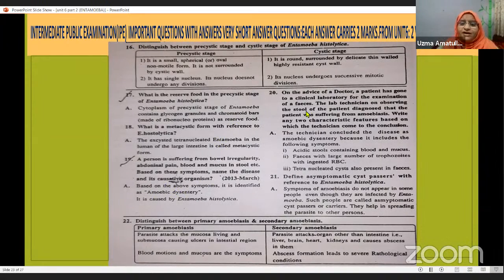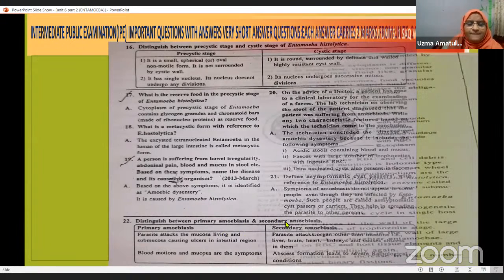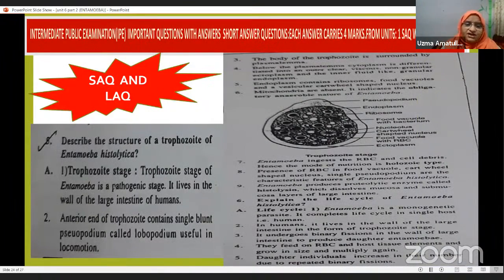Now, next is, on the advice of a doctor, a patient has gone to a clinical laboratory, and in the laboratory it is found that he is suffering with amoebiasis. So write down the characteristic features of that particular organism. Then define asymptomatic cyst passers with reference to Entamoeba histolytica, who are asymptomatic cyst passers. Then distinguish between primary amoebiasis and secondary amoebiasis. Now these are short answers. Now describe the structure of trophozoite. If only the structure is asked, then you have to draw the structure and describe it.